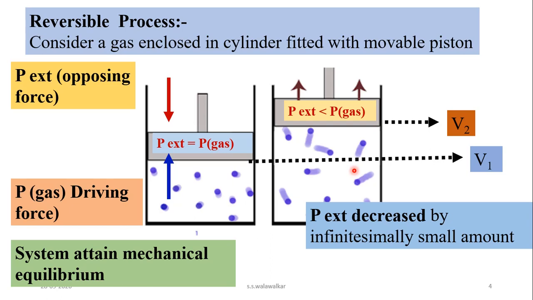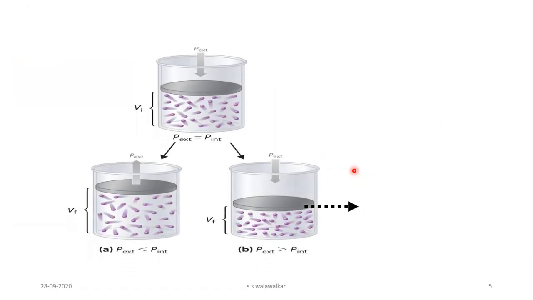Now if the same change is carried out in the opposite direction. Suppose this is the initial stage, where the pressure of the gas and the external pressure are the same. If you decrease the external pressure, then the volume increases.